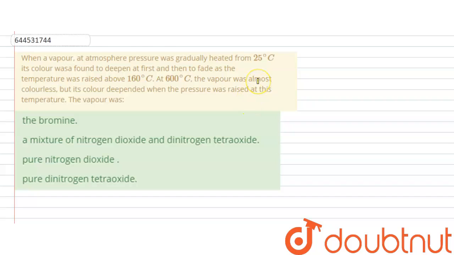Hello everyone. So let's see this question. In this question it is given that when a vapor at atmosphere pressure was gradually heated from 25 degrees centigrade, its color was found to deepen at first, means there was a darkness in color, and then to fade as the temperature was raised above 160 degrees centigrade. Means when the temperature was raised above 160 degrees centigrade, it started fading away.